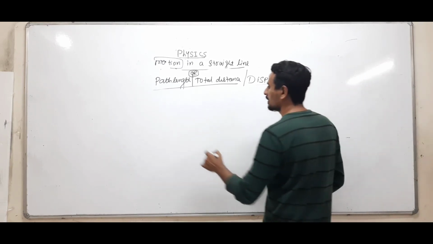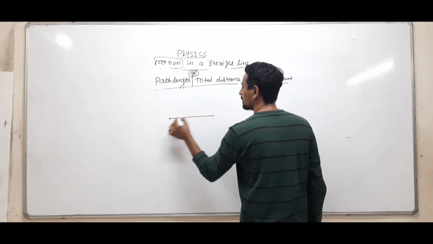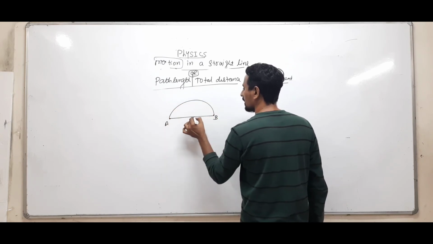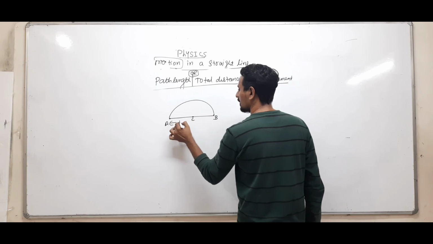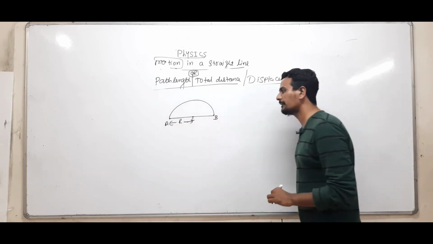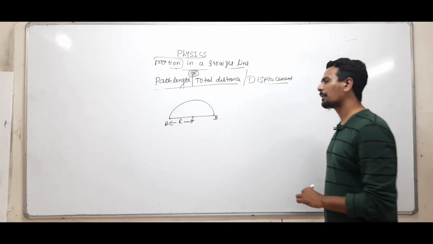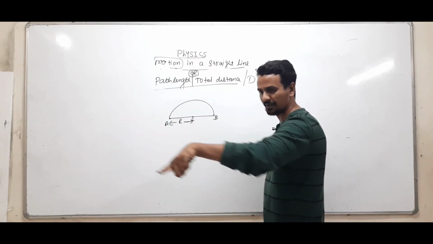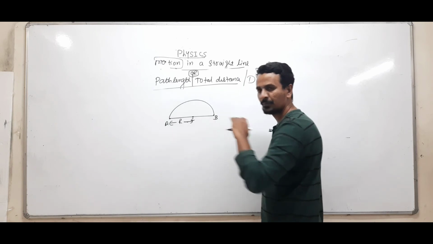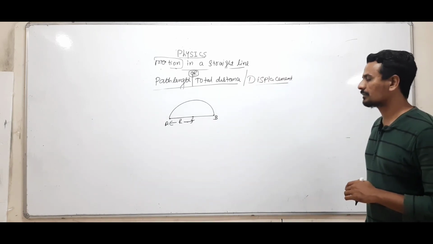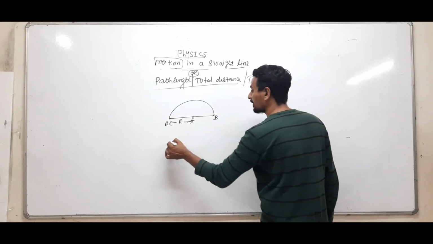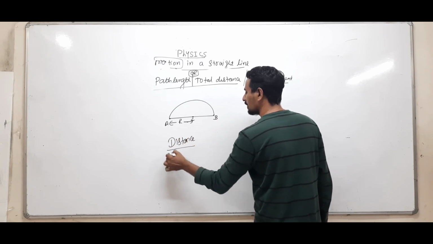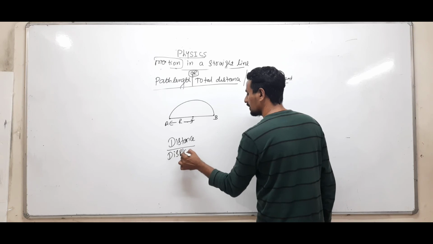Suppose a car is moving in a semicircular path of say any radius r. Semicircular path of any radius r. From A to B. The car is not moving vertically, it is moving in a horizontal plane. This is how the car is moving, this way. Clear? Find the ratio of distance and displacement.